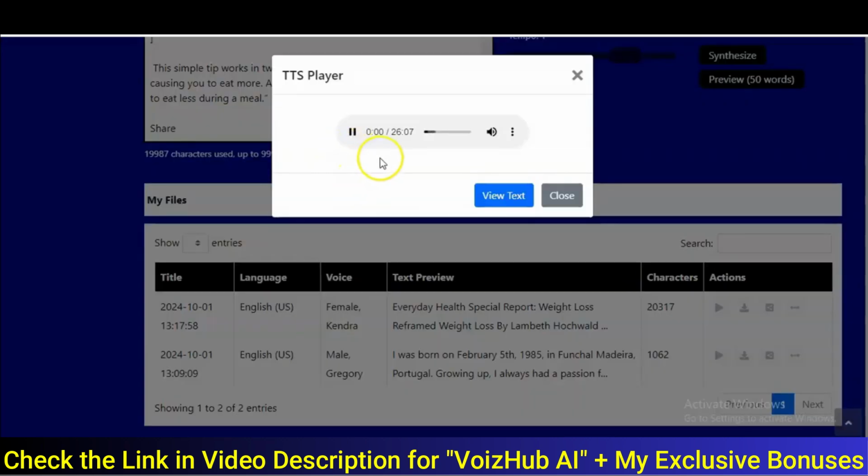Everyday Health Special Report, Weight Loss Reframed. Weight Loss by Lambeth Hockwald and Leslie Berry.